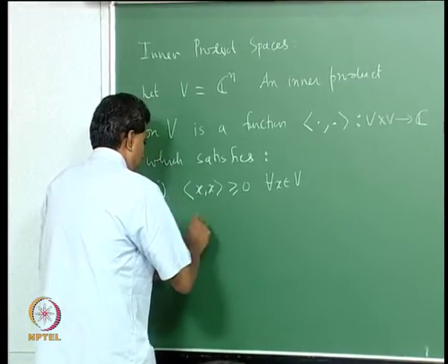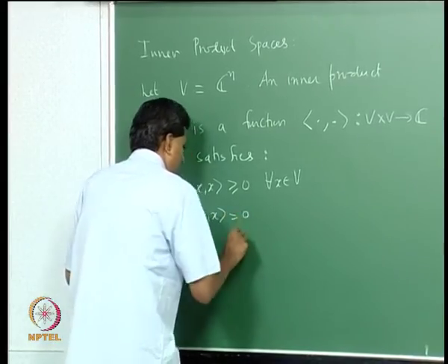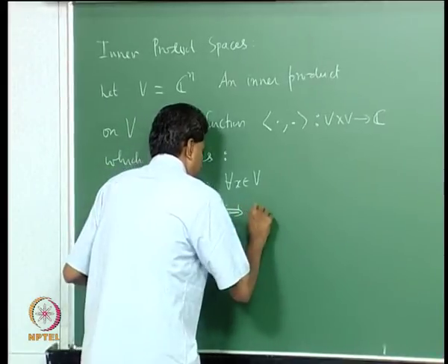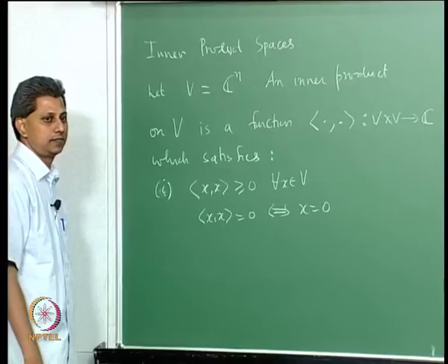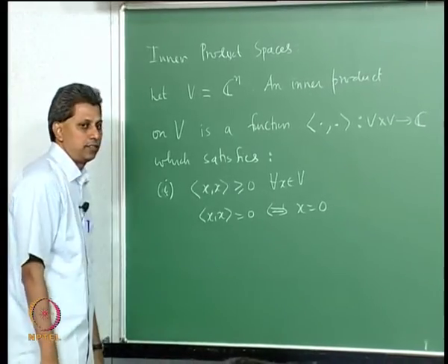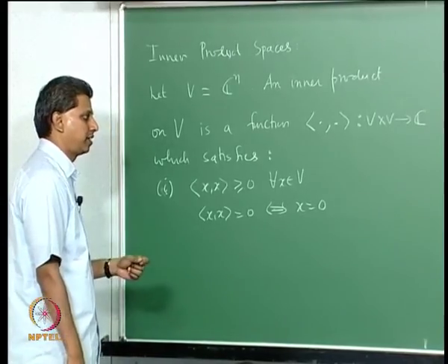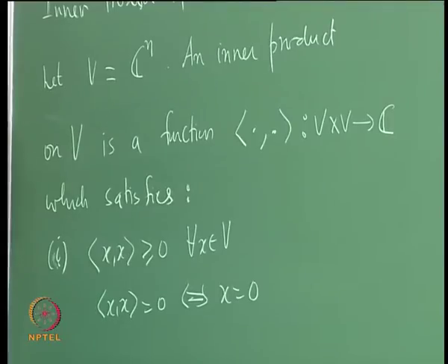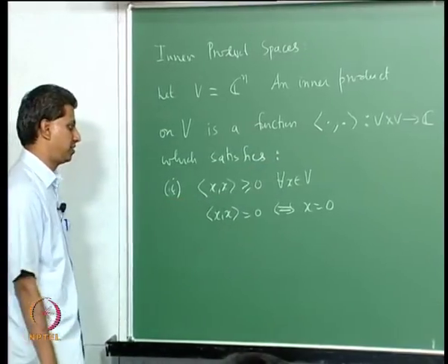And as part of the first condition, we also have inner product of x comma x equal to 0 if and only if x is equal to 0. Okay. V cross V is the set of all x comma y, x and y coming from V. This function in particular must satisfy this condition. That is the first condition.